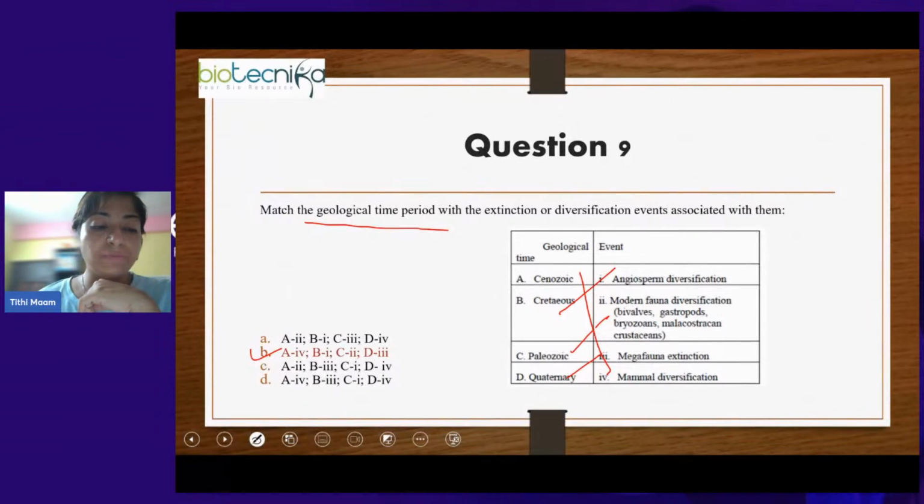So I see only Karen has given the correct answer. What about others? Okay, so are you people practicing the paleontological history? Are you following the tip that I asked you to do, that take an image and put it up in the room where you can see it and revise it for 5 minutes every day? Anyone who is following that?